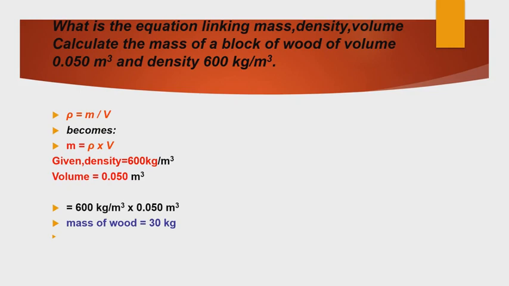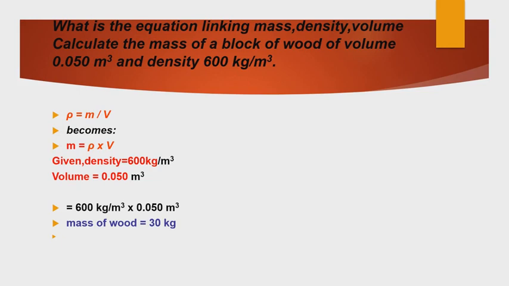What is the equation linking density, mass, and volume? Calculate the mass of a block of wood, a 0.050 m cube, with density 600 kilogram per meter cube. Density equals mass by volume, so mass equals density into volume. Given that density equals 600 kilogram per meter cube, volume equals 0.050 meter cube.